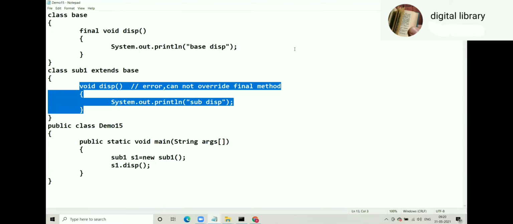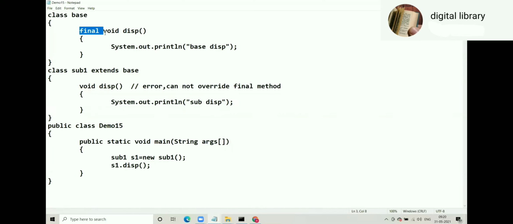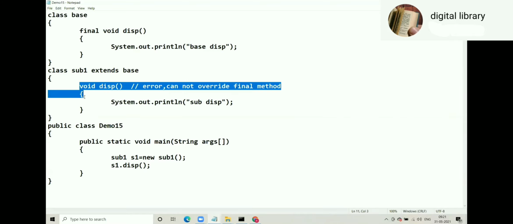Final keyword can be applied to a method also, a member function also. So what does that mean? When the method is final, you cannot override that method. So you cannot have a specific version of that method. So demo 15 will be an error.